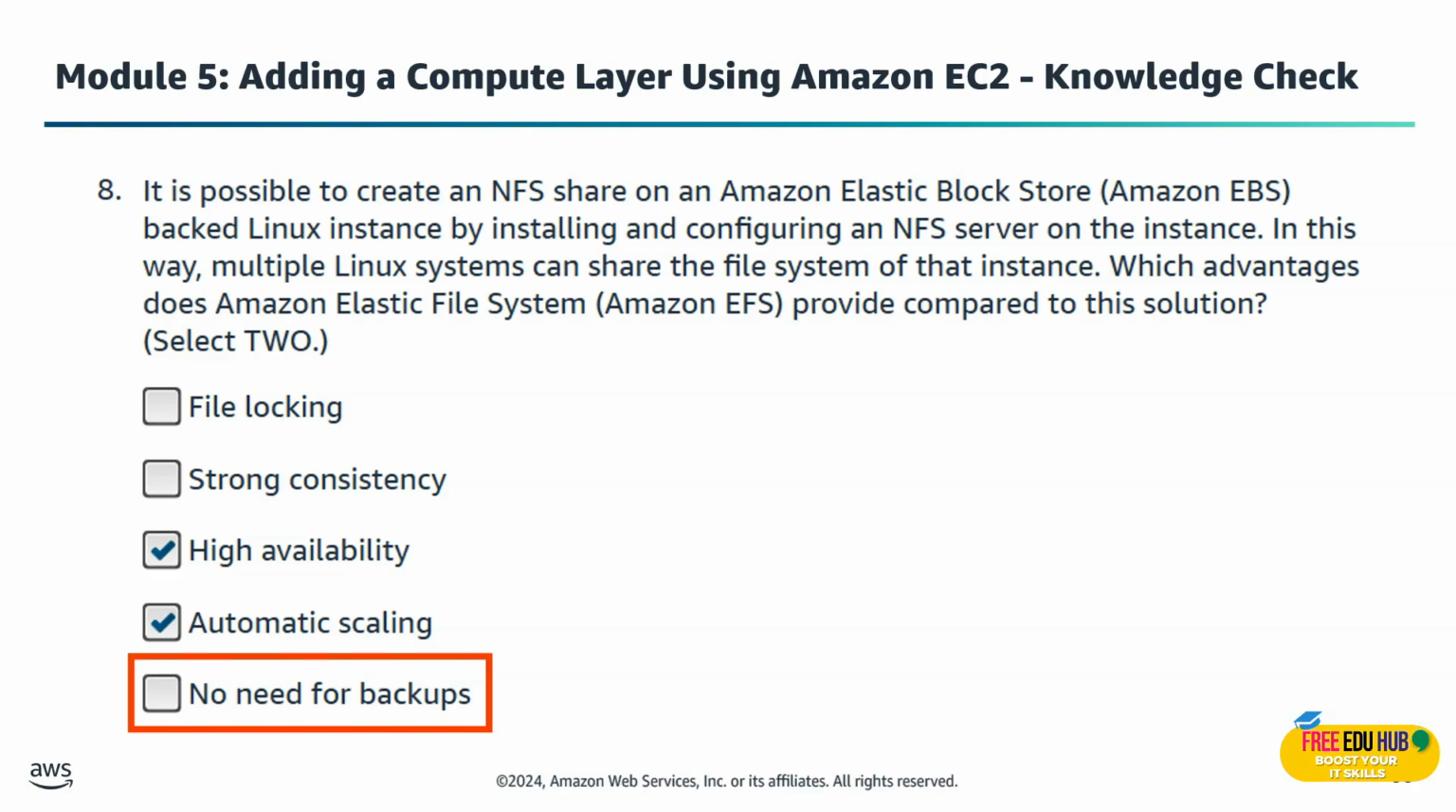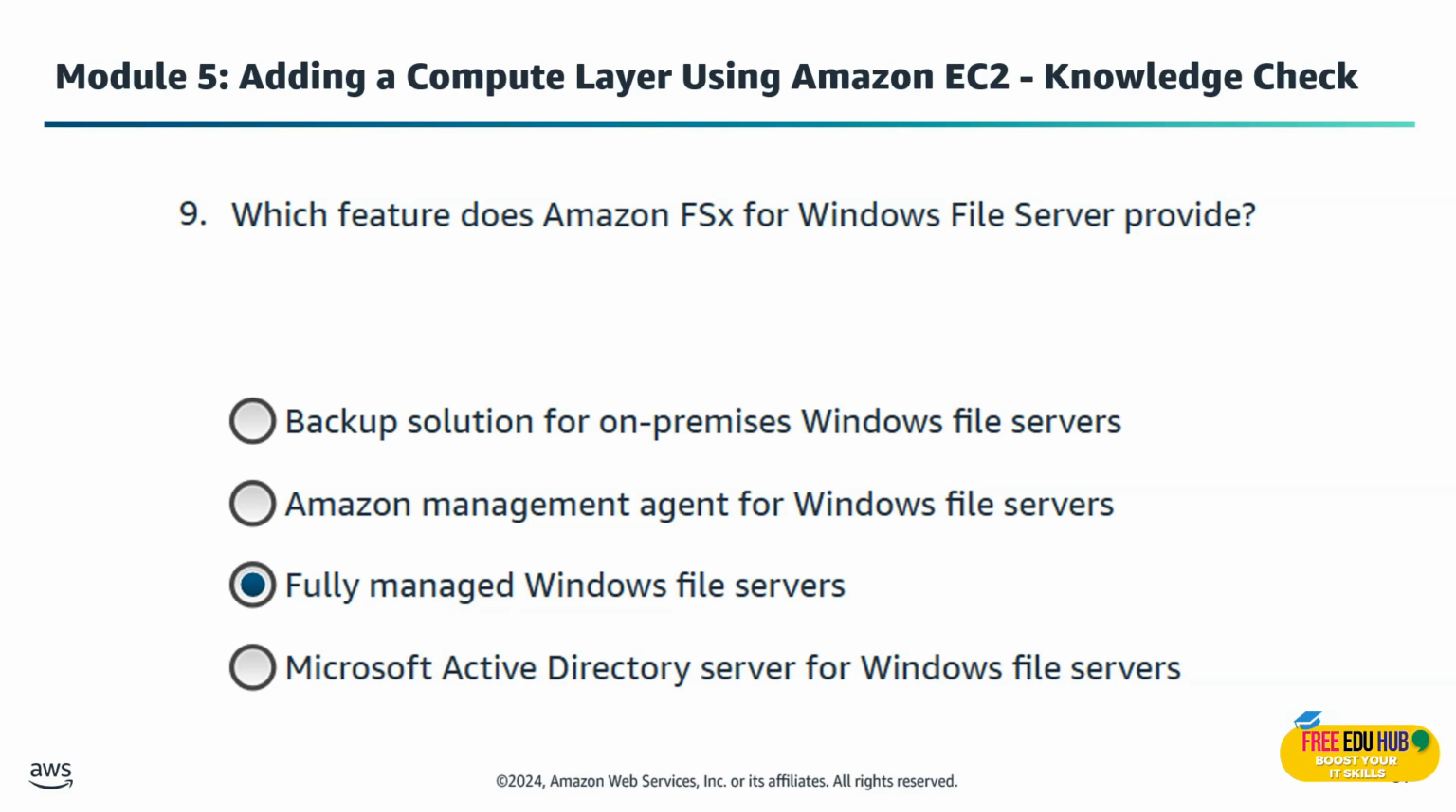Now in question number 9, which feature does Amazon FSx for Windows File Server provide? The right answer for this one is fully managed Windows file servers. FSx is a fully managed service that runs natively on Windows File Servers. It integrates seamlessly with Active Directory and uses SMB protocol. So you get enterprise file sharing without managing the underlying infrastructure.